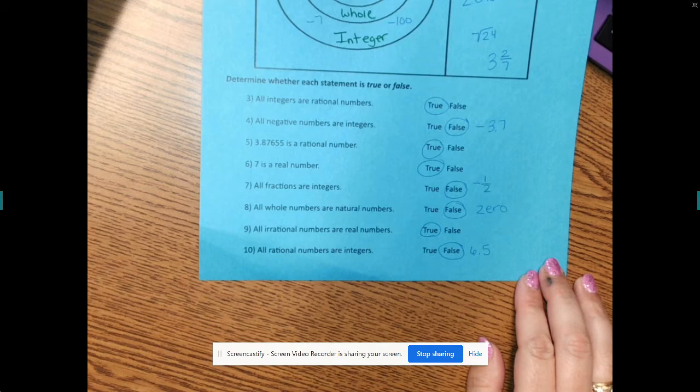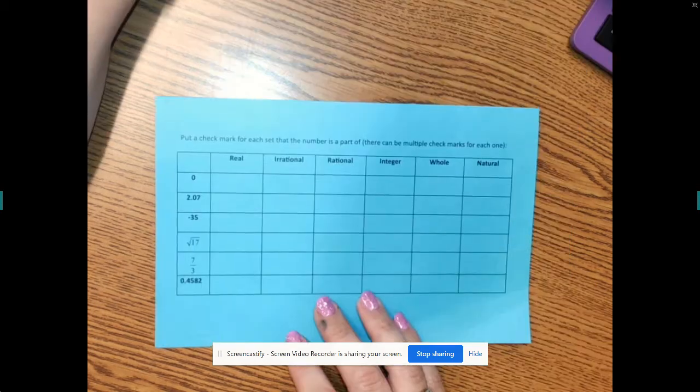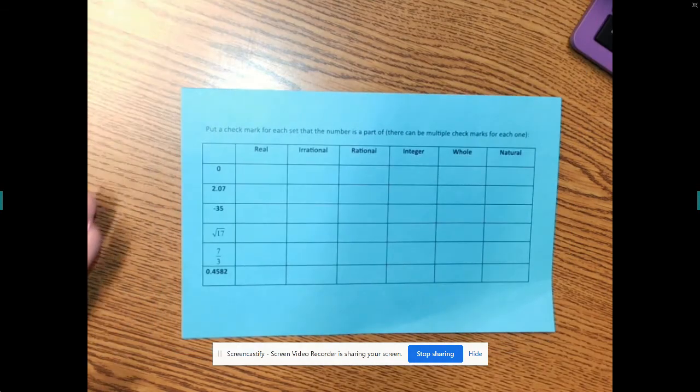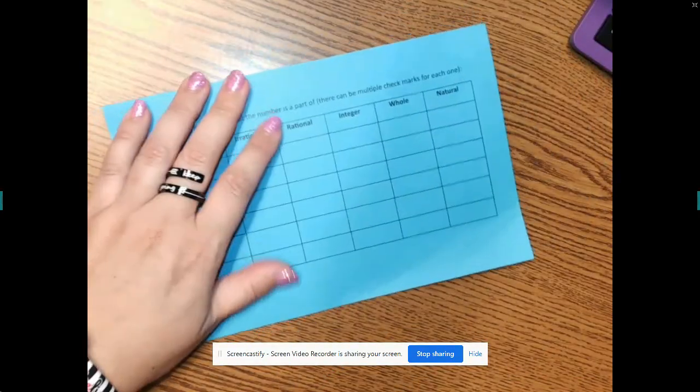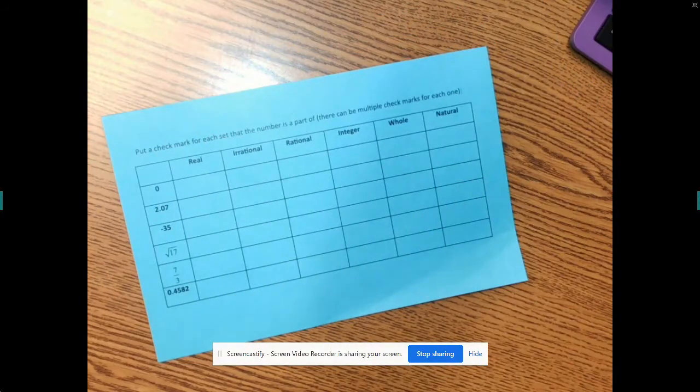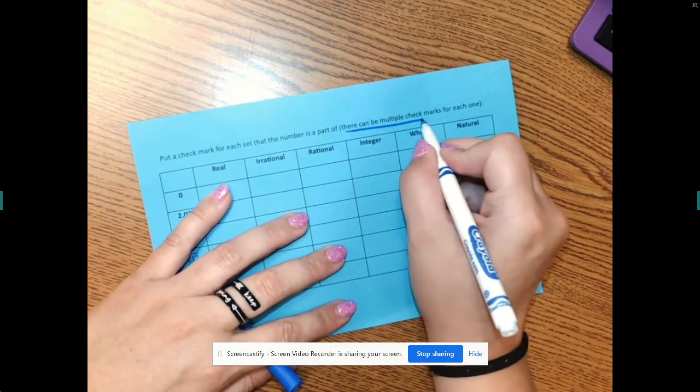All right, fold this paper in half. You will notice there's a checklist. We need to do that checklist really quick. You remember this was a question on the practice test. They always put a question like this on STAAR. When you're doing the checkbox, there will be multiple check marks.